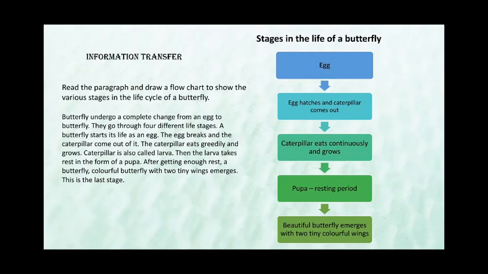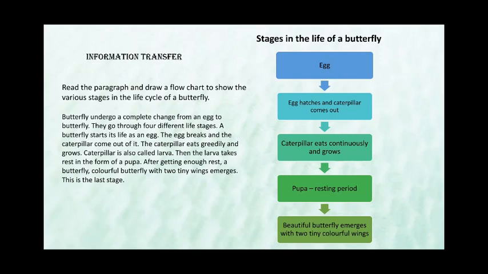Next is information transfer. Information transfer is transferring information from a paragraph into a diagram or vice versa. That is, a paragraph will be given and you will have to draw a diagram. So here we have a passage and beside that we have a diagram which is a flow chart. So how will you get a question? The question will be in such a way. If you are getting a paragraph, then you'll have to read the paragraph and, relating to the paragraph, make a diagram. So let's see the question.